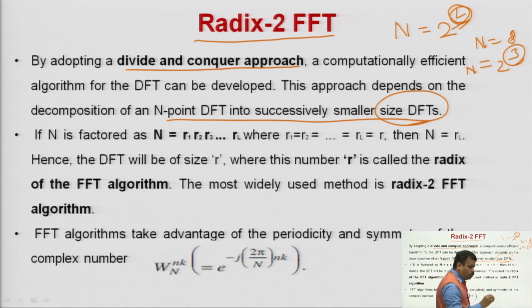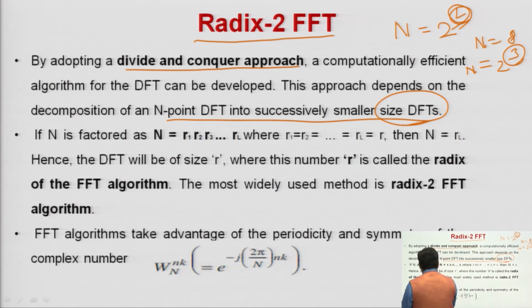You have to break your x of n, or your sequence, into smaller size DFTs in this divide and conquer approach that I am writing here.